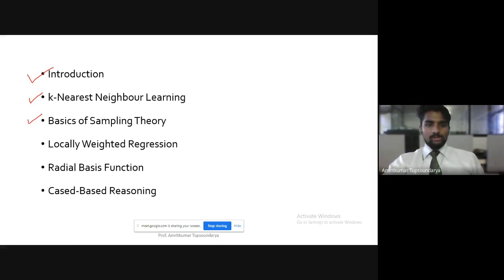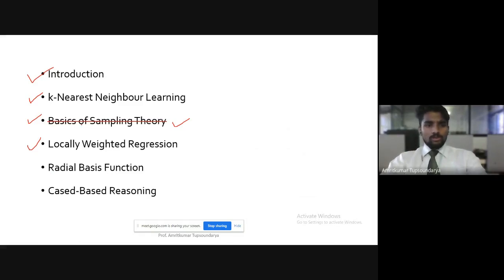The basics of sampling theory we have already covered. The k nearest neighbor learning and the locally weighted regression will be our main area of focus here. Further, as we proceed, we'll be discussing the other topics, that is the radial basis function and the case based learning.